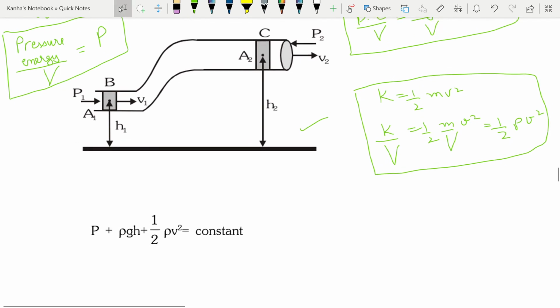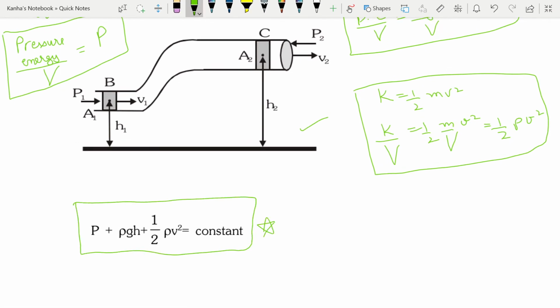Which says that P plus rho g h plus half rho v square is constant at every point. Whether I take point 1, point 2, or any point along the fluid flow, P plus rho g h plus half rho v square is always a constant. This will be used in many of the questions.